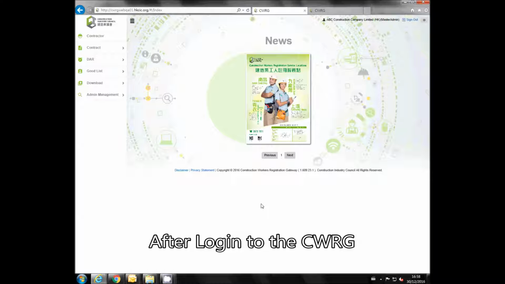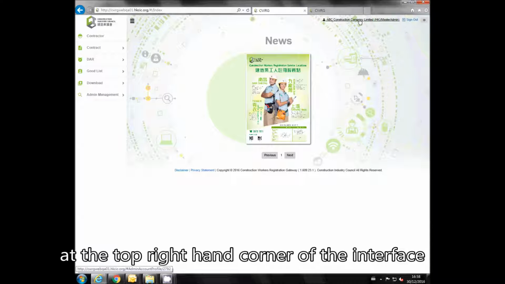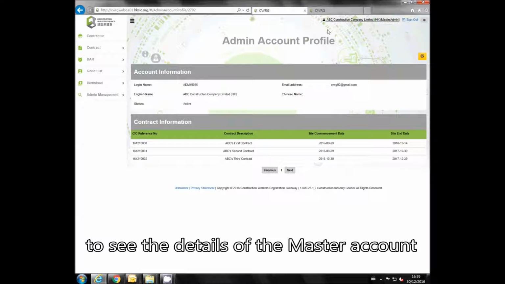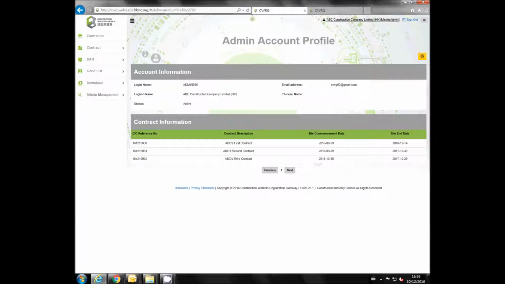View and edit master admin account. After login to the CWG, the name of the master admin will be displayed at the top right-hand corner of the interface. User can click on the name to see the details of the master account, including basic account details and contract details.